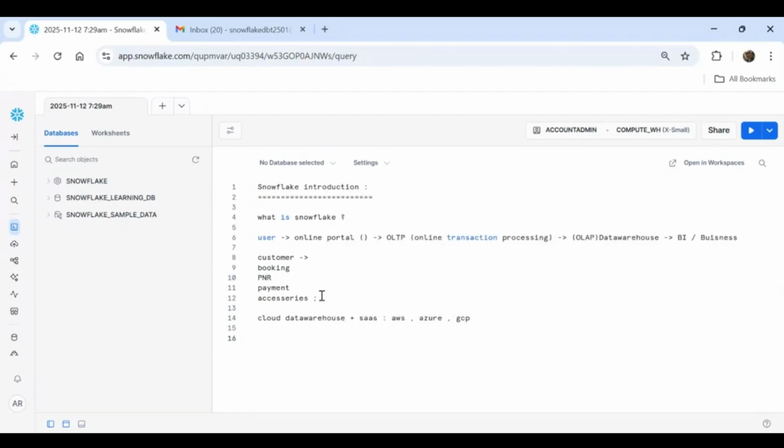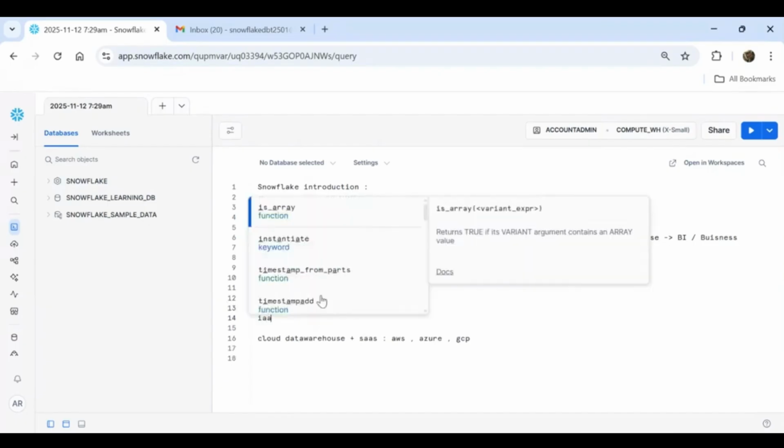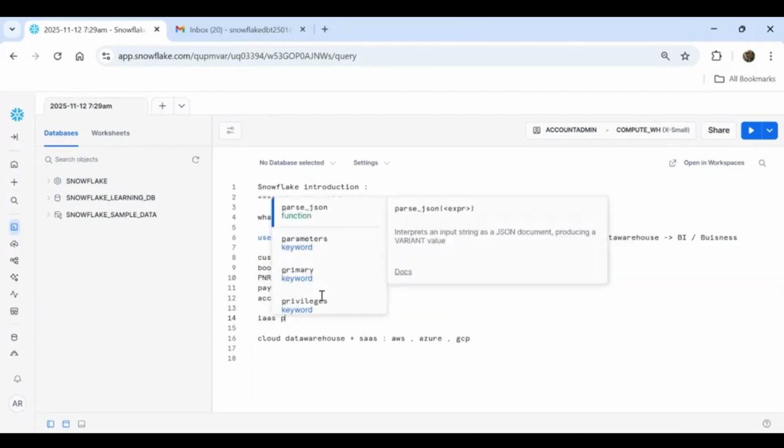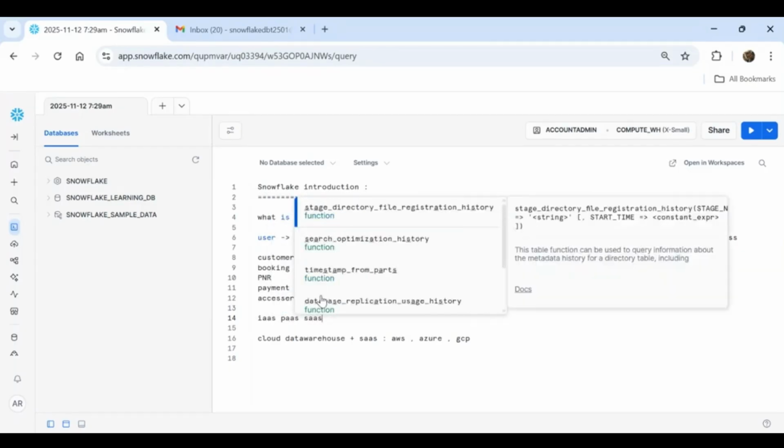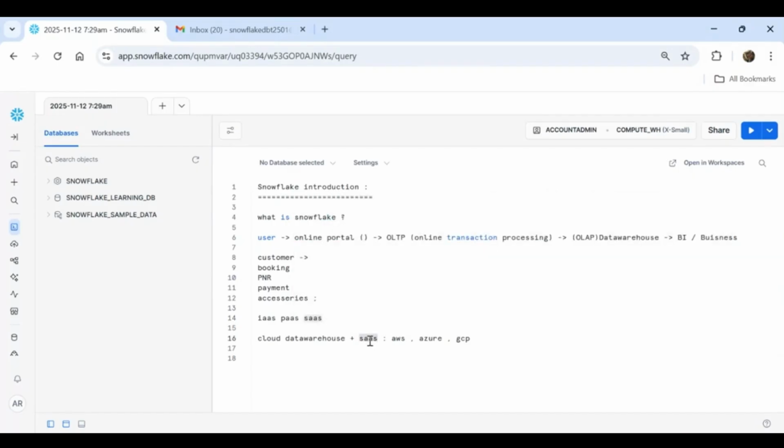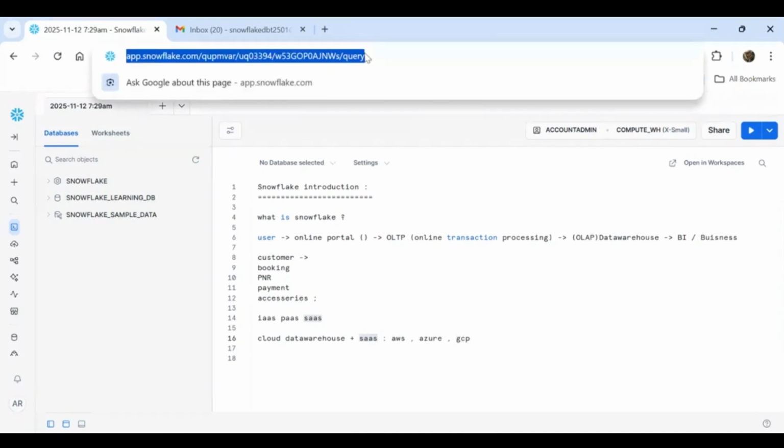You remember we have three things: IaaS, infrastructure as a service, PaaS, platform as a service, and SaaS, software as a service. Snowflake is a software as a service product. Why? Because Snowflake takes the services from these cloud providers. Whenever I open a Snowflake account, for example, I opened this Snowflake account.